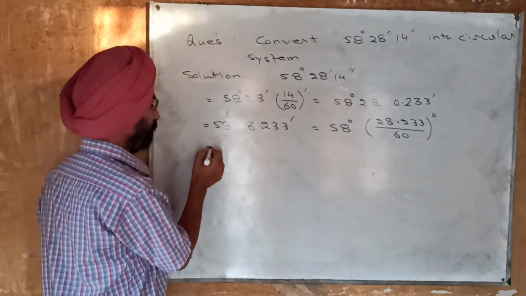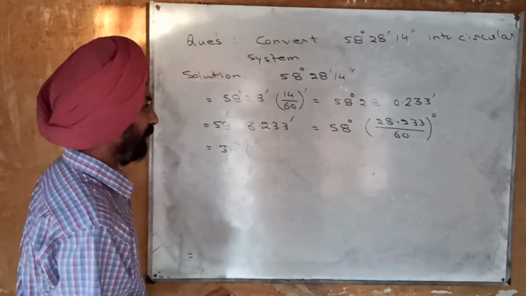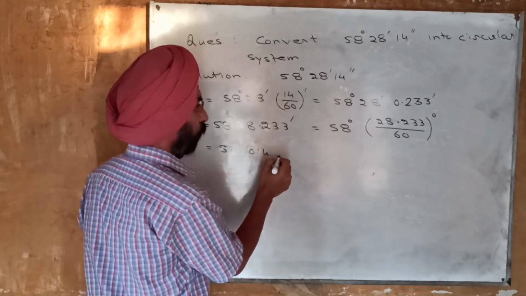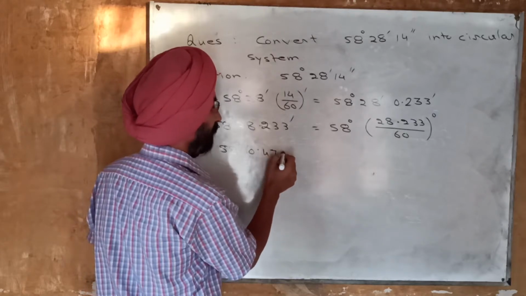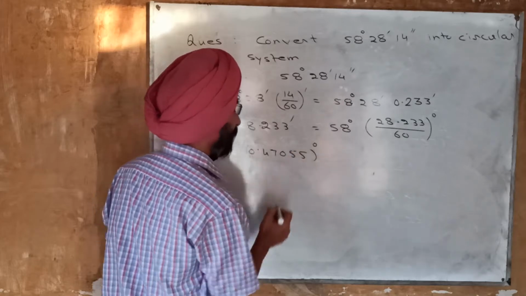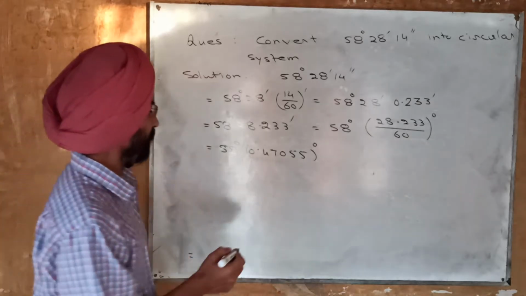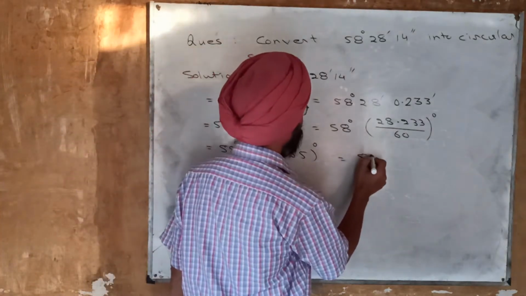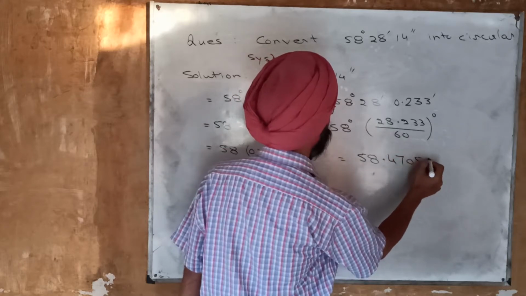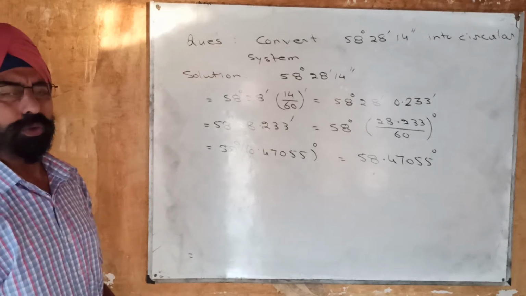So it will become 58 degree, and here we will get 0.04705 degrees. Now these are degrees, these are also degrees, so will be added, and you will get 58.47055 degrees.